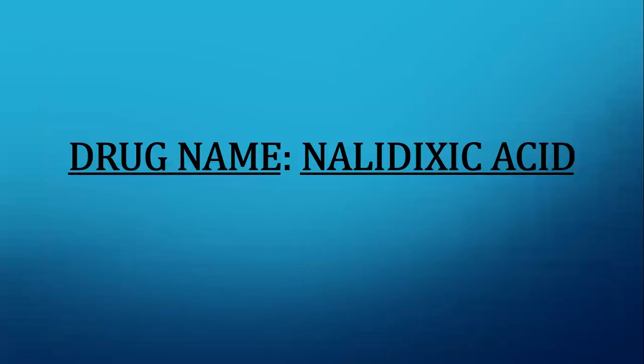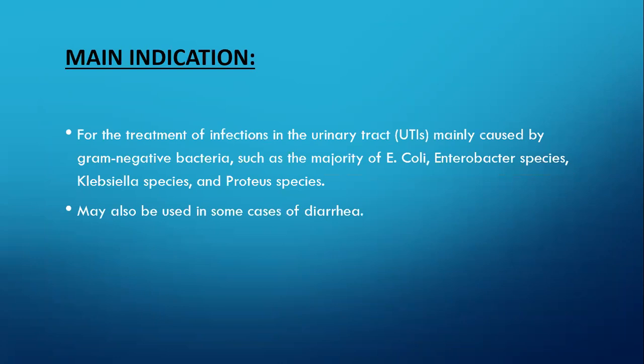Okay, so the topic that was assigned to me for my presentation is the drug named Nalidixic acid. So let's first talk about the main indication of this drug, means in which condition this drug is prescribed.